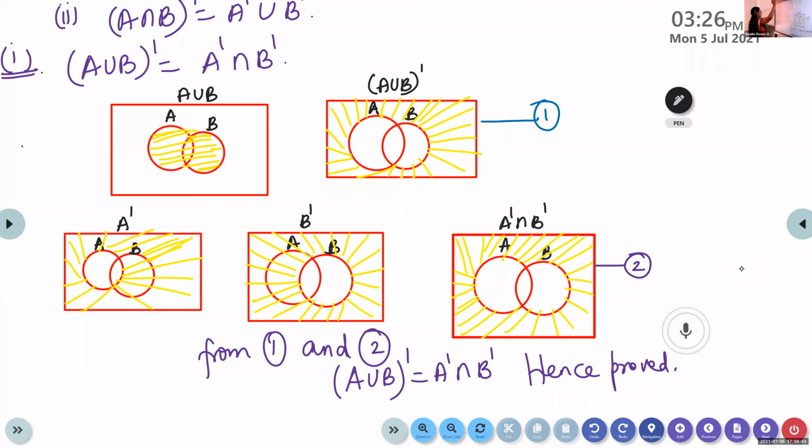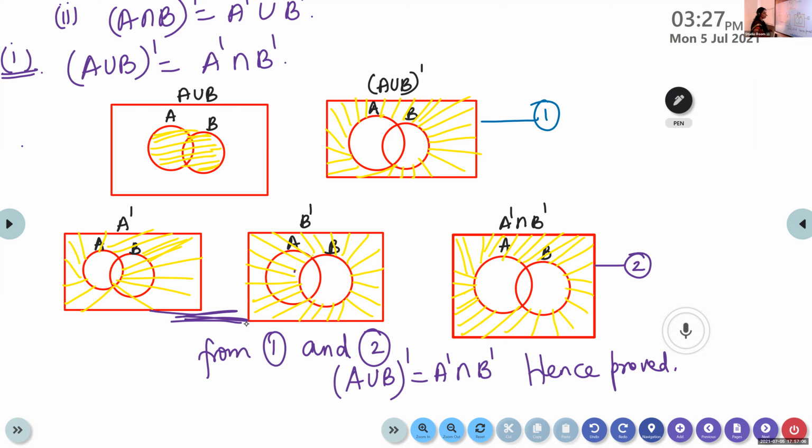So first we are finding A dash. What is meant by A dash? Elements which are not in A. So we are shading those parts which are not present in A. Similarly, we find B dash. What is B dash? Elements which are not present in B. Next, we want to find the intersection of these two. Intersection means we have to look at the part which is commonly shaded in these two figures.